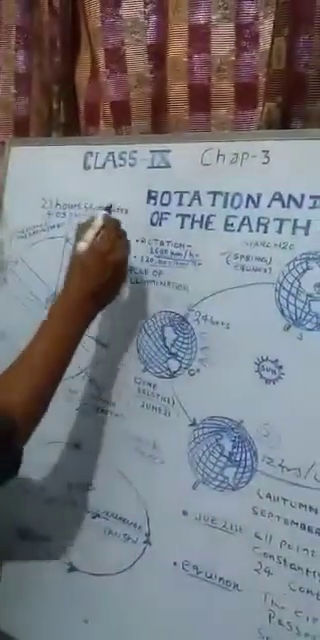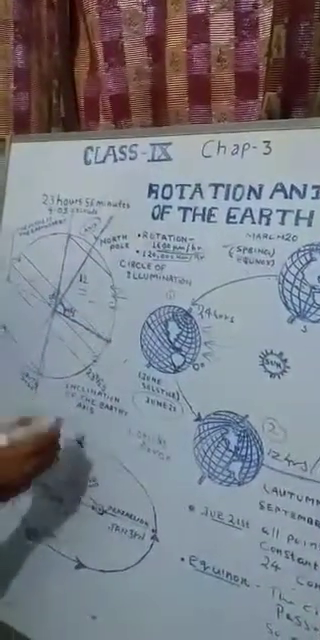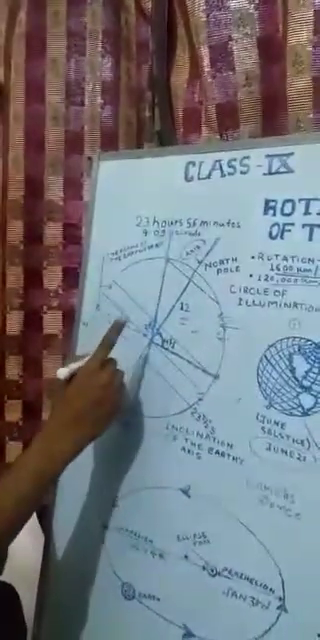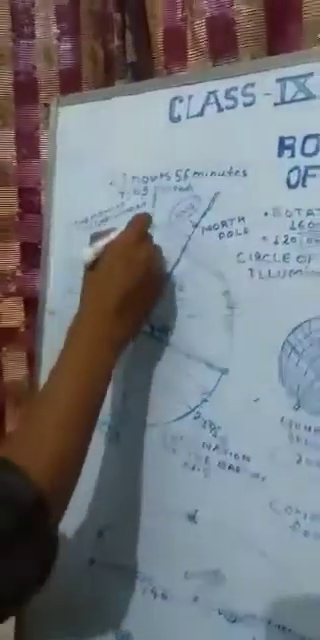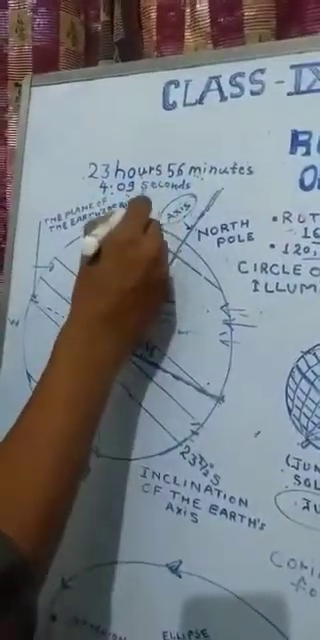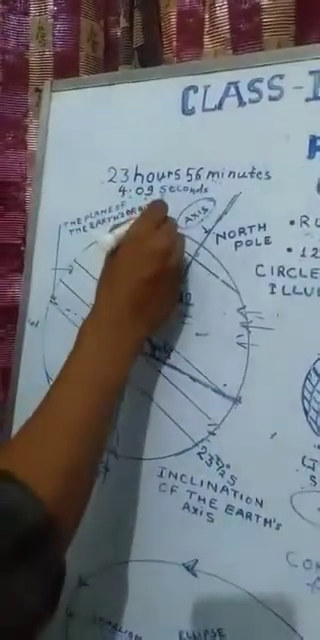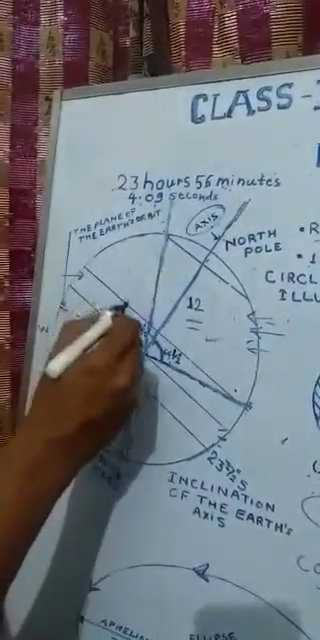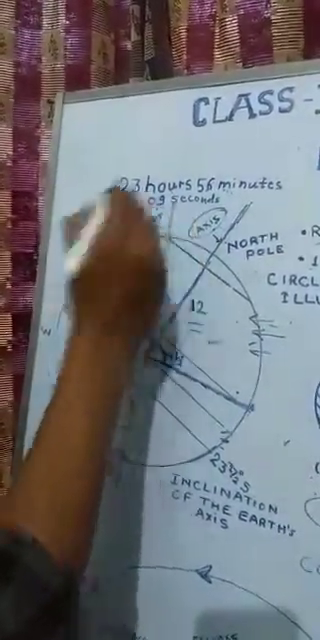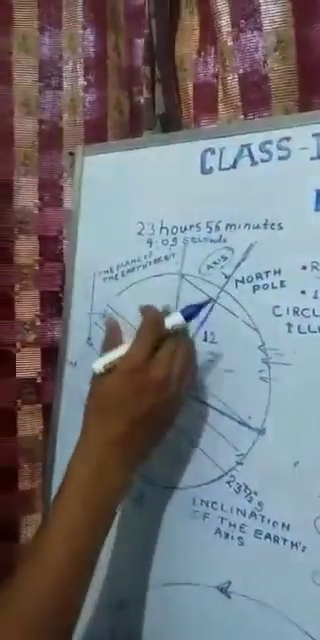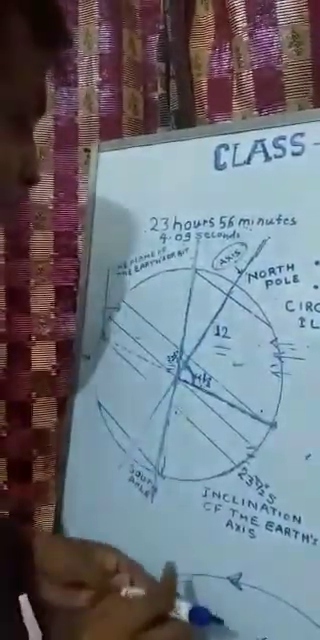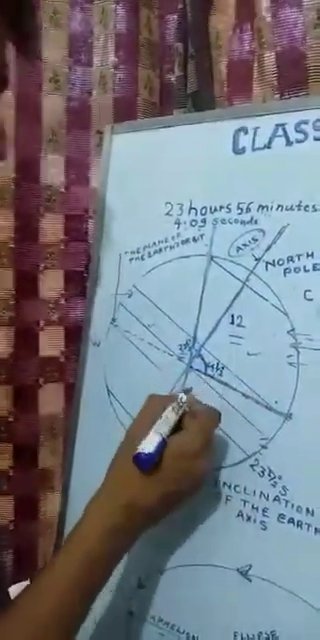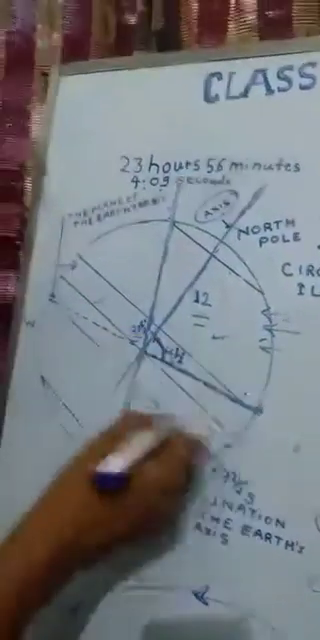First of all, let me clarify what rotation is. Rotation means the complete spin of the earth on its axis. Now what is an axis? If you draw a line through the center of the earth, this line is called the axis of the earth. But this is not the true axis of the earth. In reality, our earth's axis is a little bit inclined, and that is called the inclination of its axis. Then we'll see how much it is inclined.